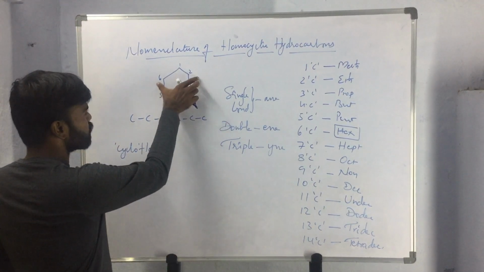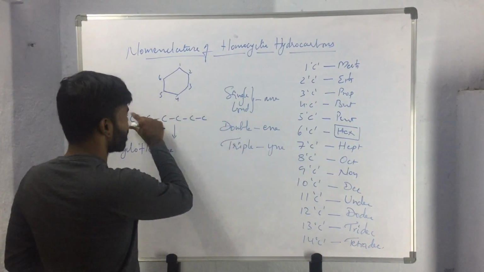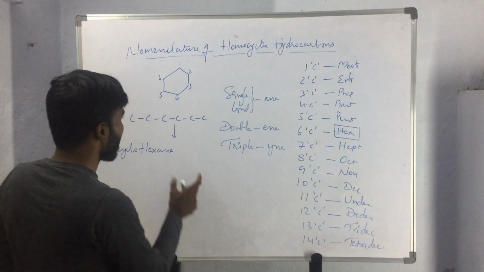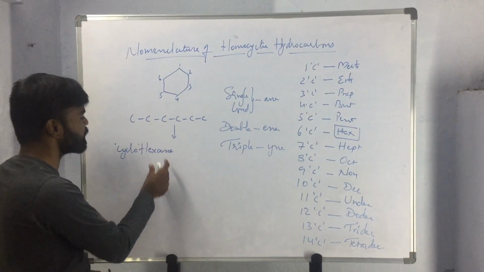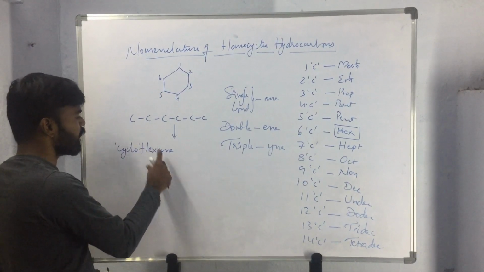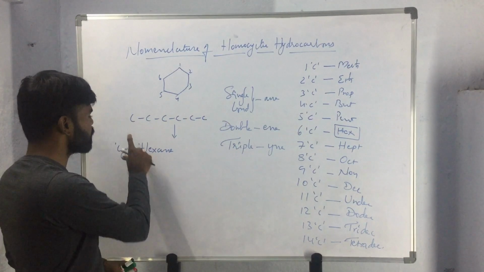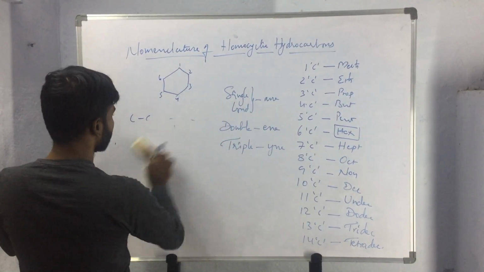Okay, so this compound contains 6 carbon atoms, and the respective open chain compound will be named as hexane, and as it is the closed ring system, we will be prefixing the word cyclo to the parent name. So the name of this compound will be cyclohexane. So we will see some more examples.